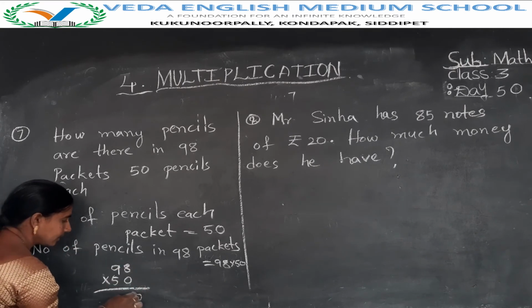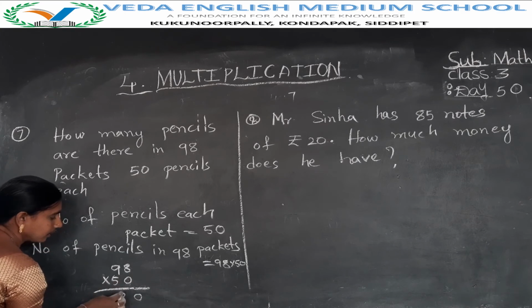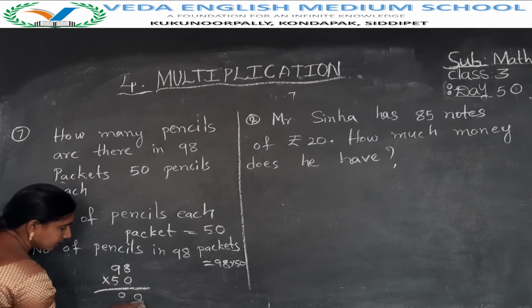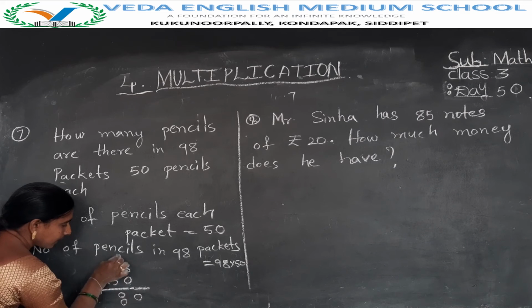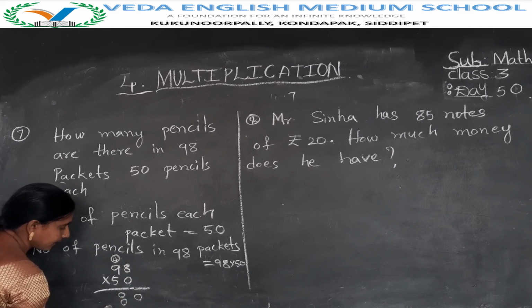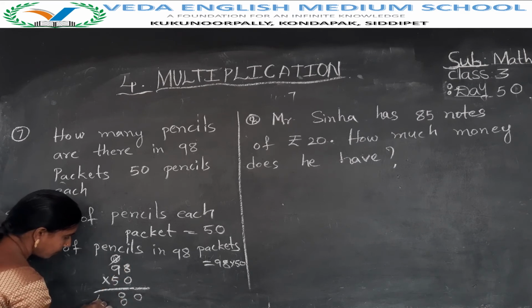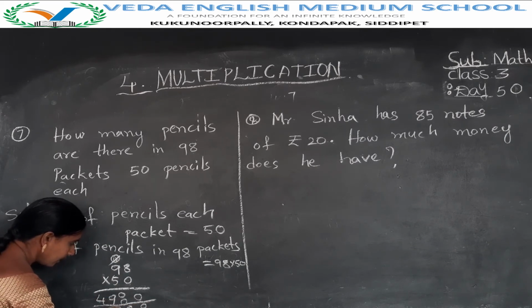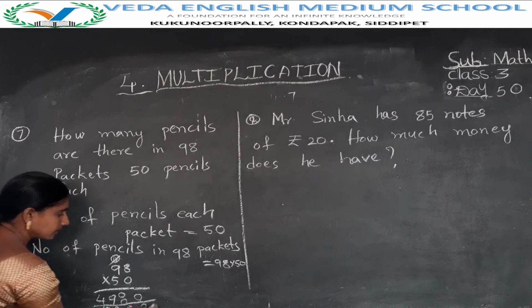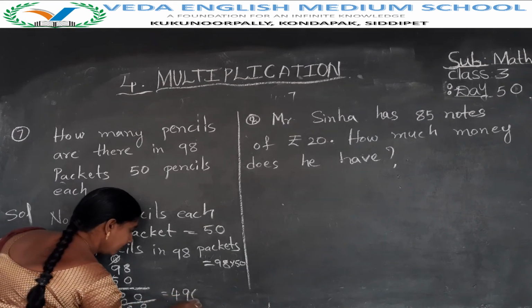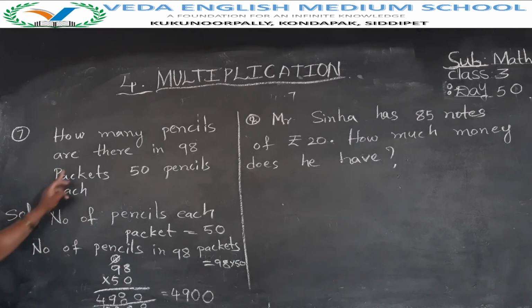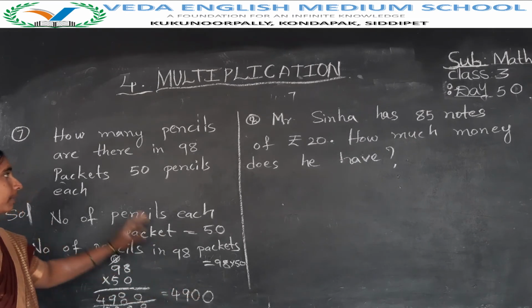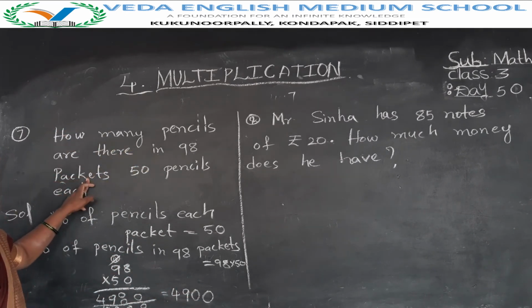0 8s are 0, 0 9s are 0. Okay? 5 8s are 40. So here 0, 4 carry. 5 9s are 45. 45 plus 4 is 49. The total answer is 4,900. 4,900 pencils in 98 packets. How many pencils in 98 packets? 4,900 pencils are in 98 packets.